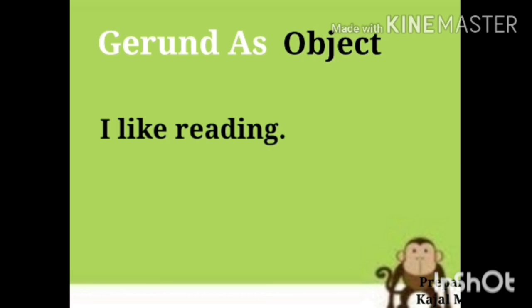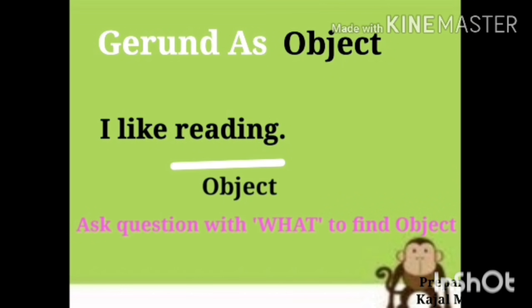The next use of gerund is that it can be used as an object too. In this example, I like reading. Reading is a gerund which is used as an object. Now, how can we say that it is an object? Well, to find the object, we need to ask a question with what to the finite verb.